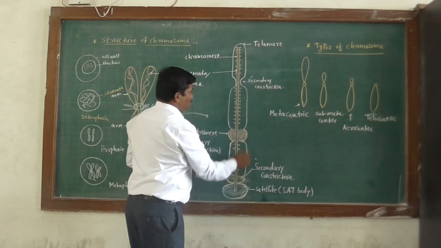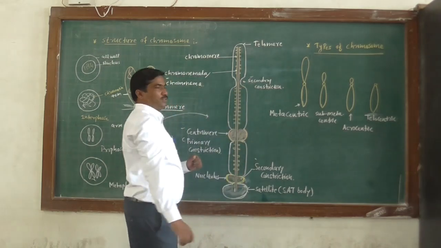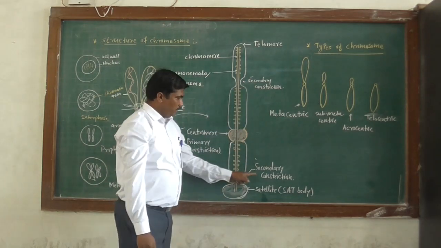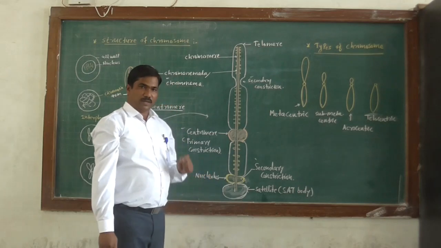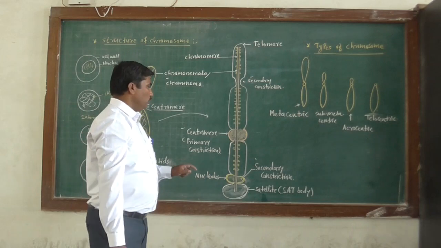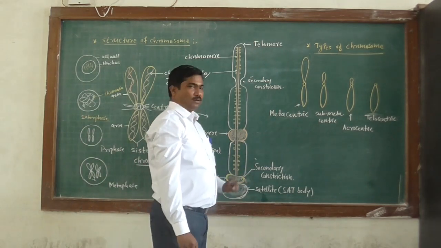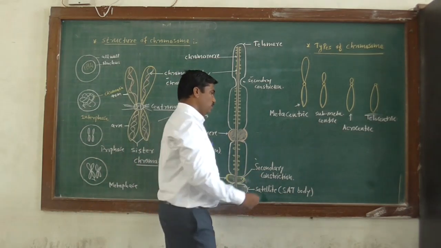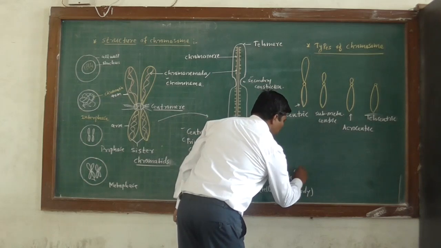So these are the secondary constrictions. The secondary constriction is also known as the nucleolar organizer.